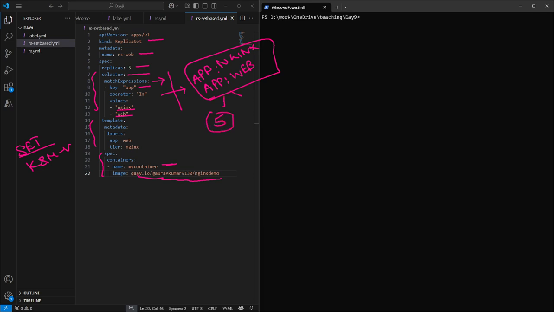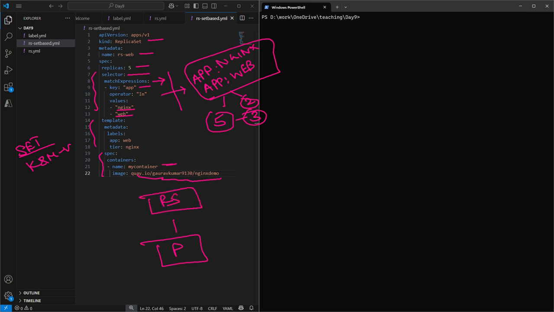If it is not present, then it is going to create all the 5 pods. Or if some pods are present, let's take the example of 2 pods, then in this case it is going to create 3 pods. For creating the pod, it is going to use this image. The hierarchy again would be the same: the pod on the top, and it will have the replicas.